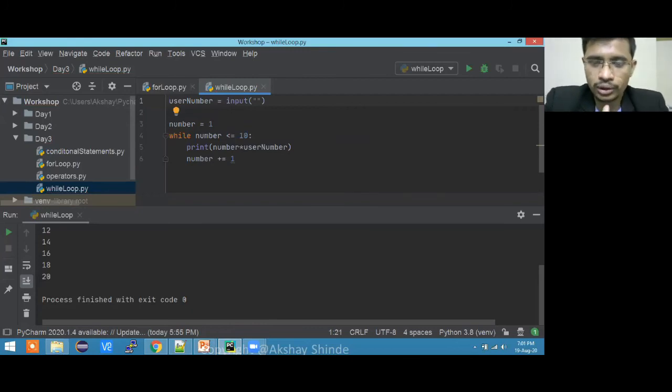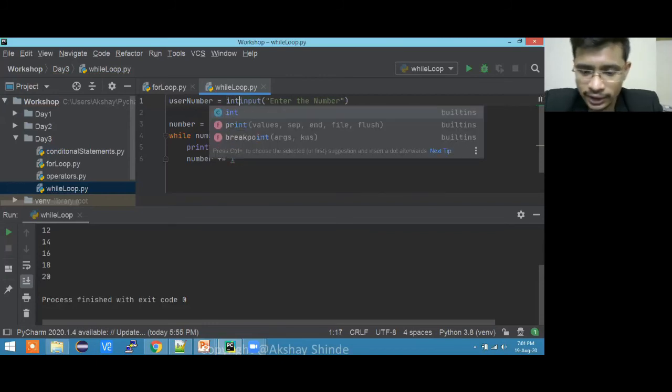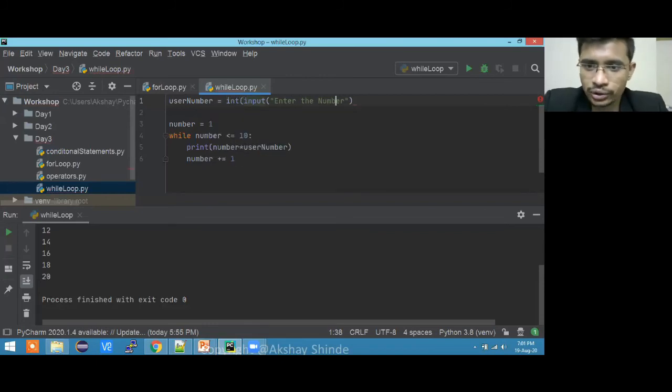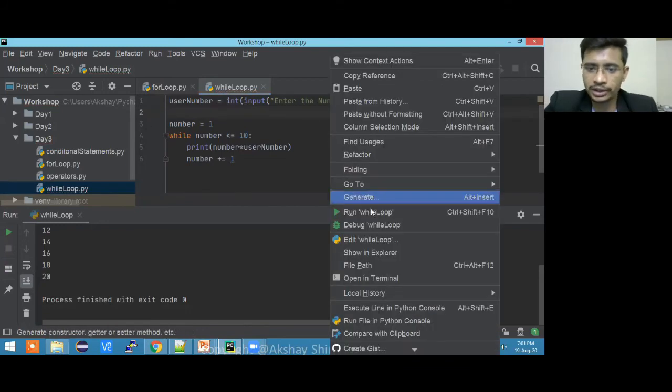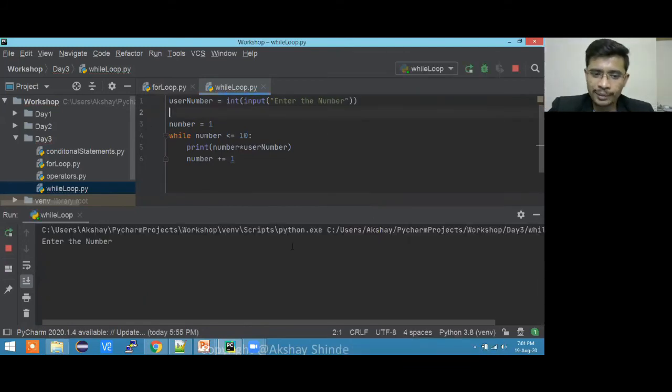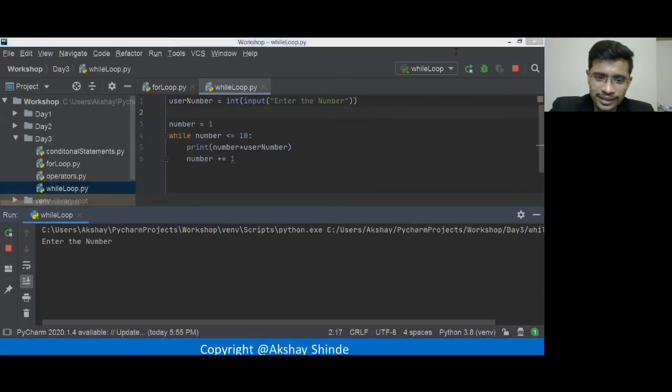Do you know the rule? If I use direct input, what will happen? It will give me a string, so I need to cast it into an integer so that I get the right integer and it prints for that particular integer. Here I go, I'm running the code, enter number. Now it is asking me. So it is not hard coded, and yes, casting, Himanshu, good.